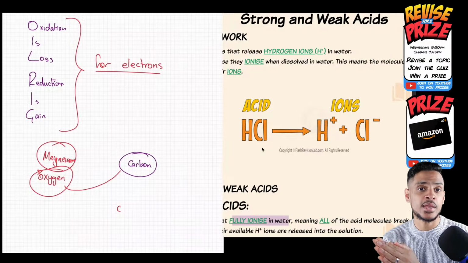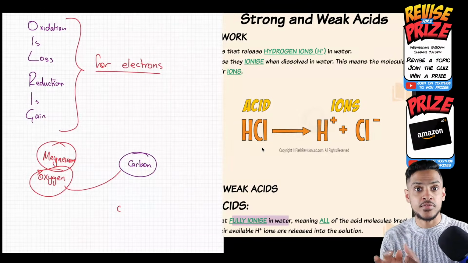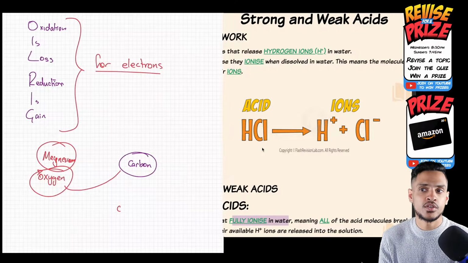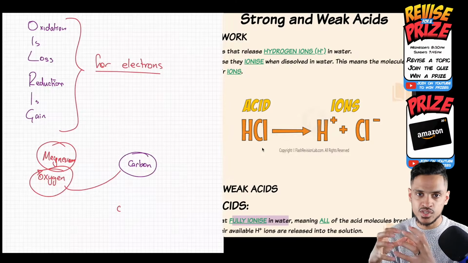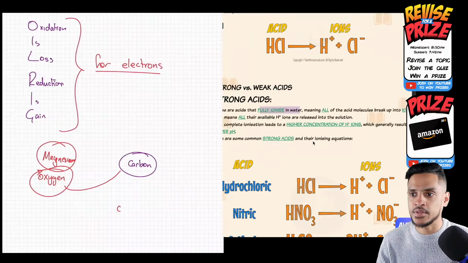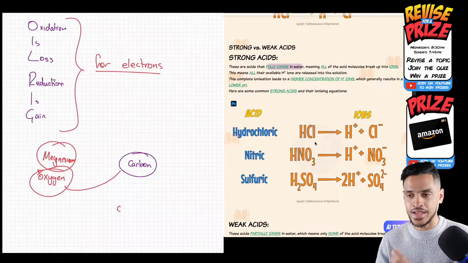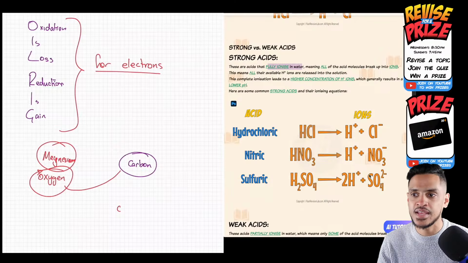Weak acids, we say, partially ionize in water. That means if you had 100 molecules, maybe only 10 of them will ionize. The rest of them will stay whole. So that's the difference between the two. Most of the acids you probably know about are strong acids: hydrochloric acid, nitric acid, sulfuric acid. They fully ionize, and here are the equations for them. That means all of the acid breaks up into the ions.